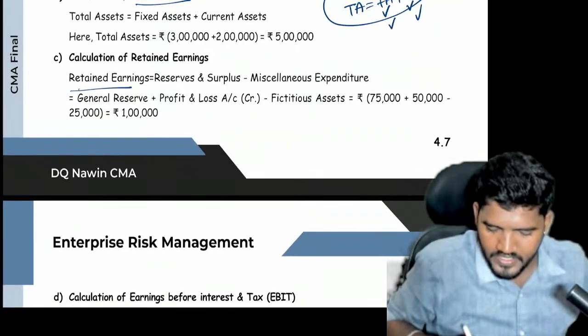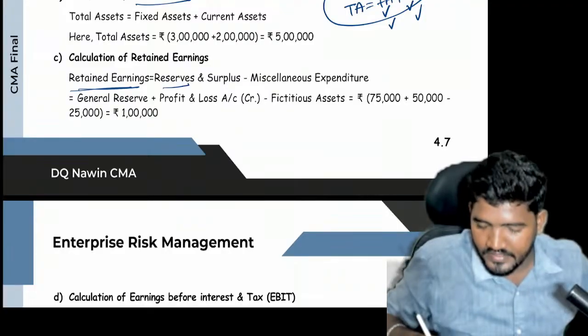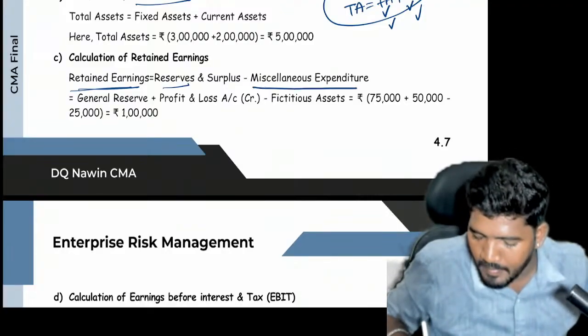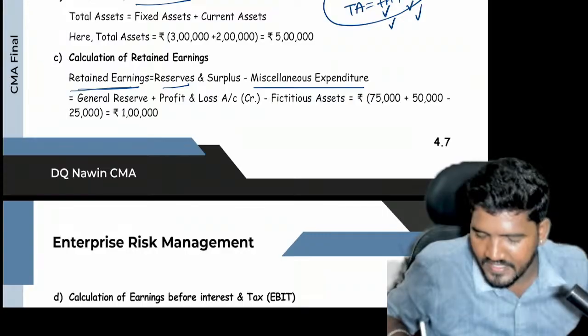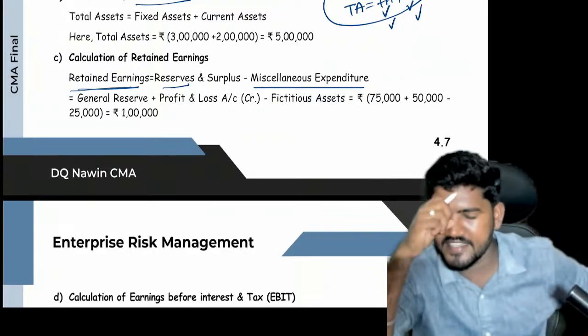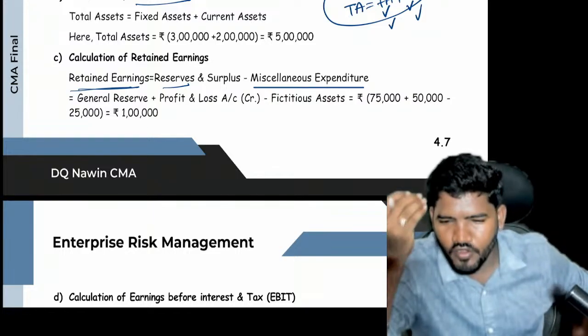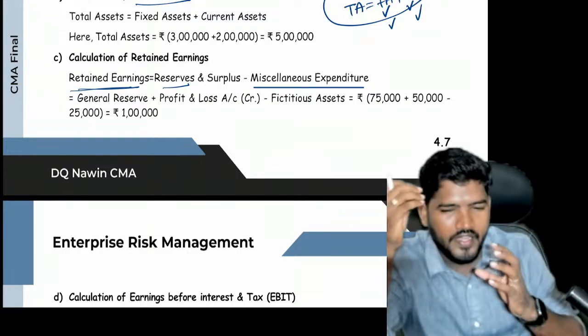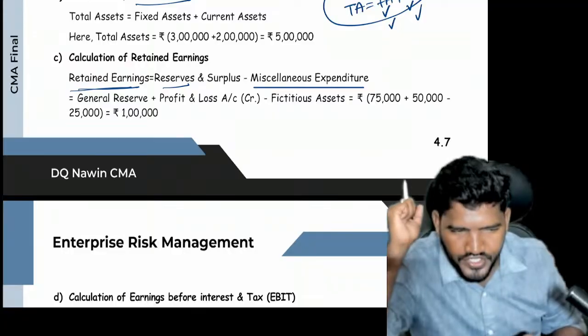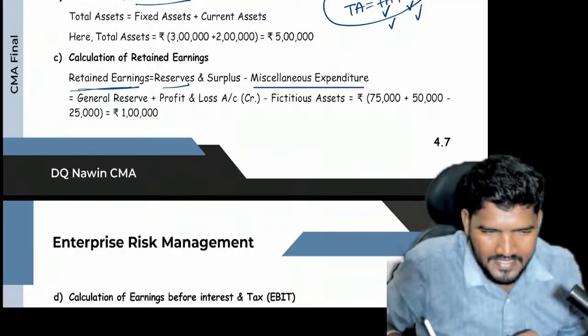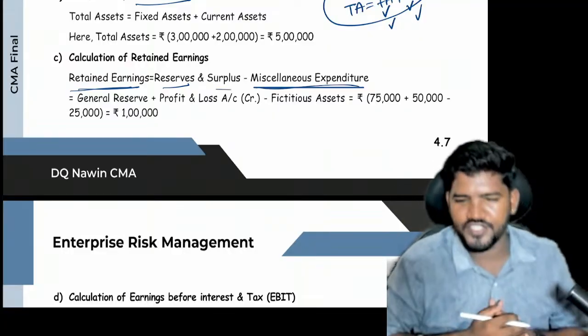So when it comes to retained earnings, all reserves, those reserves need to be reduced by miscellaneous expenditure. That is nothing but fictitious asset. Miscellaneous expenditure is also known as fictitious assets. Why? Because profits that are undisclosed are also known as fictitious assets. That is nothing but miscellaneous expenditure.